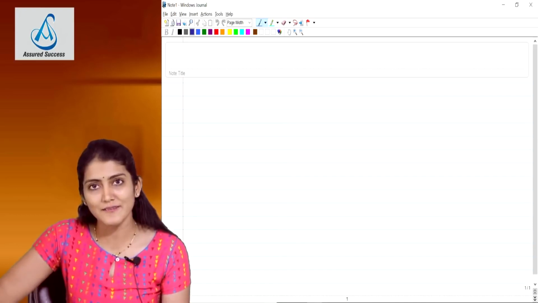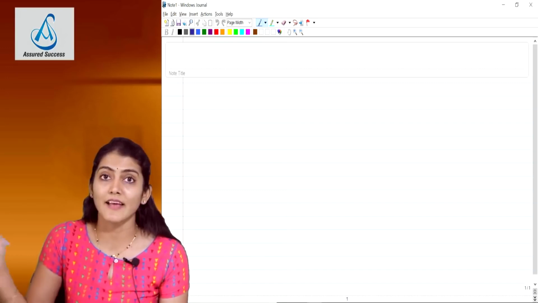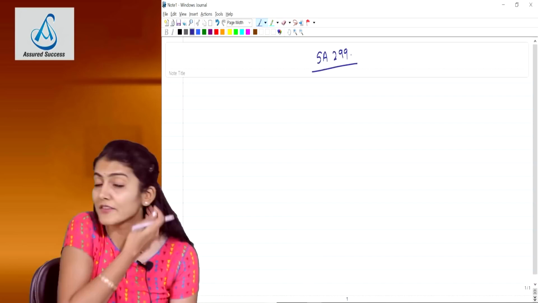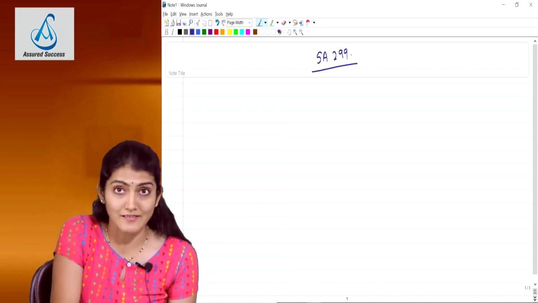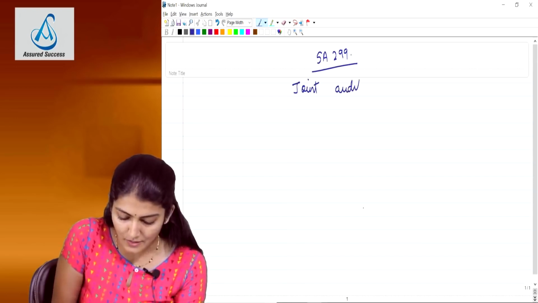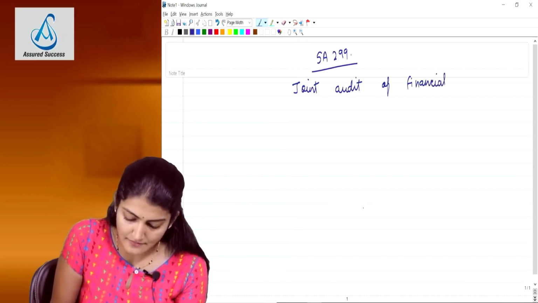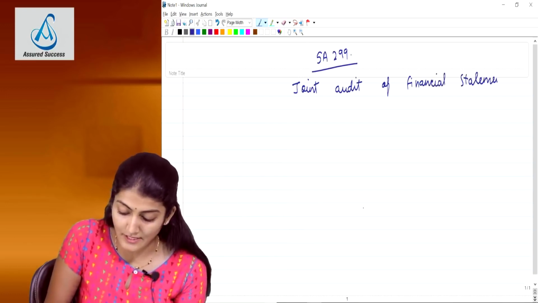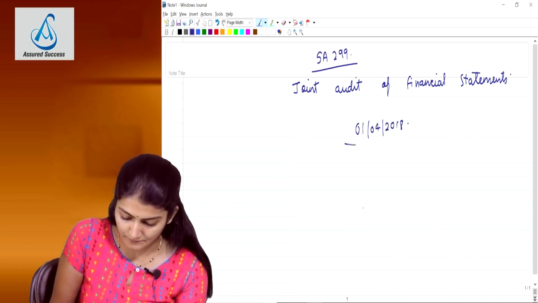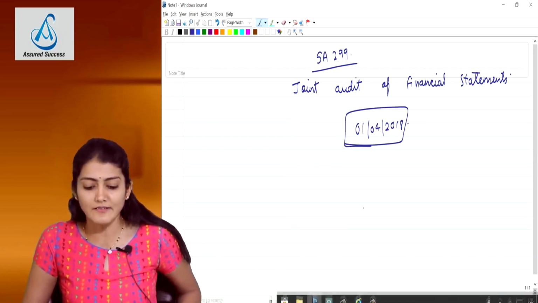So amendment lectures, there is still some time for the amendment lectures to come. But yes, there is SA 299 which has been revised. The old standard which we have, responsibility of joint auditors, has now been revised, and the new name of the standard is Joint Audit of Financial Statements. The effective date, the date from which the standard becomes applicable, is 1st April 2018. So for your November 18 and onwards exam, this revised standard is applicable.